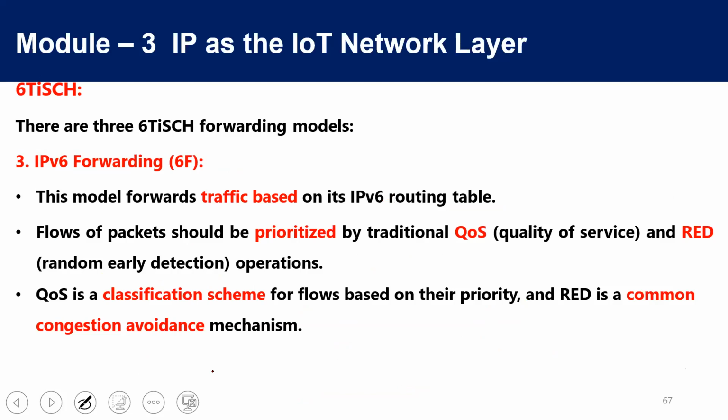The last one is IPv6 forwarding. Here the complete packet will be sent at a time. We will not divide it into fragments. A complete packet will be forwarded, based on the routing table created by the routers, which follow the IPv6 address for taking the decision. It also adopts something called RED, which we discussed in the CN theory and the lab classes.